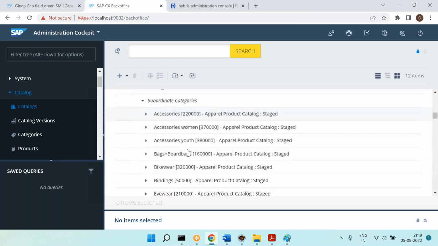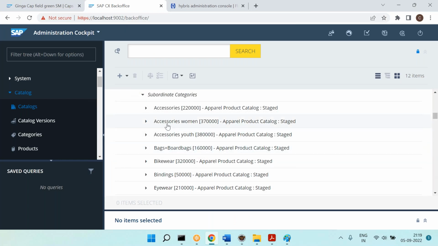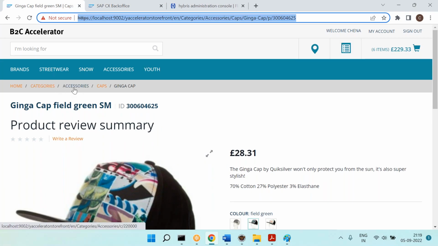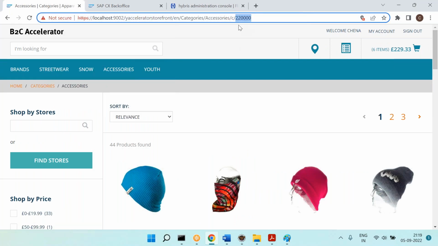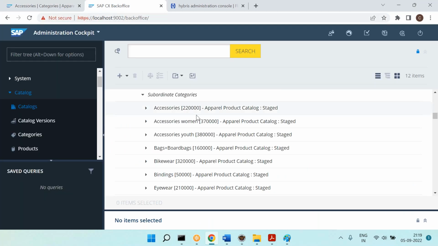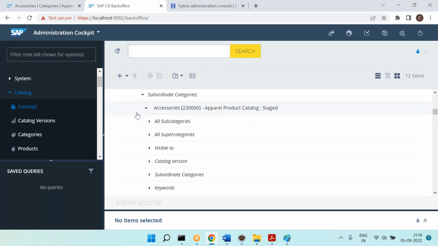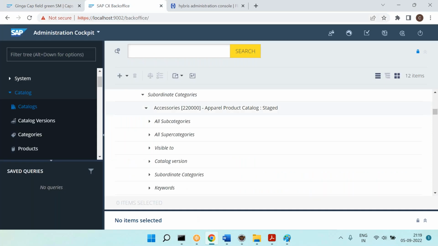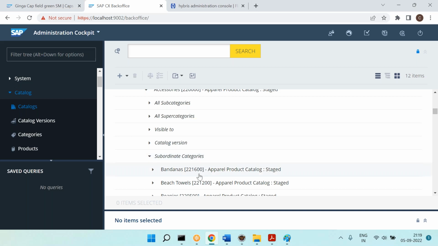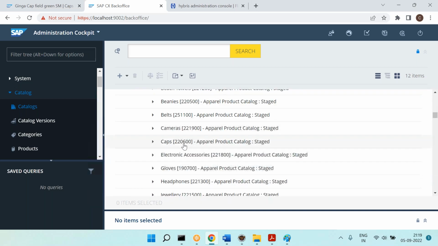Go to the subordinates. Accessories. You can see accessories. So there are 2 things here. Accessories women's is also there, accessories youth is there. I am not sure exactly, so that's why I will click on this. See the number. The number is 22 4 zeros. So that means the first one. Expand it. After that, caps is there. There is one more subcategory called caps. Okay, this is the one.